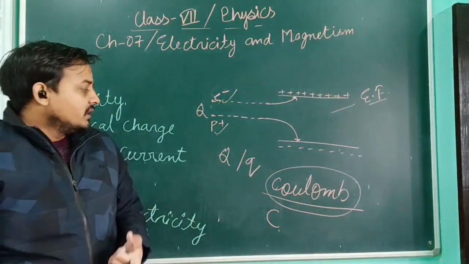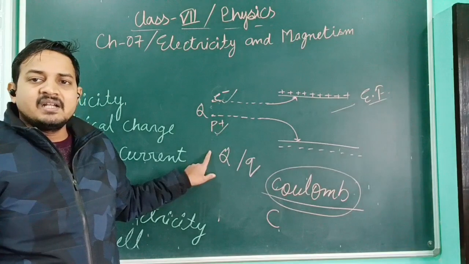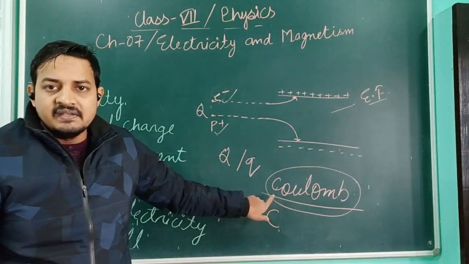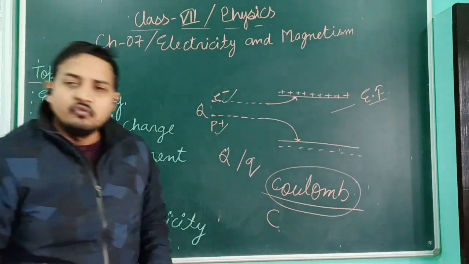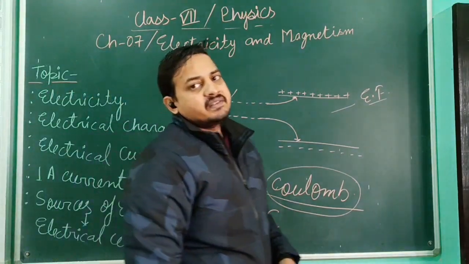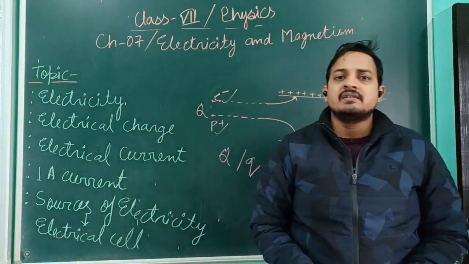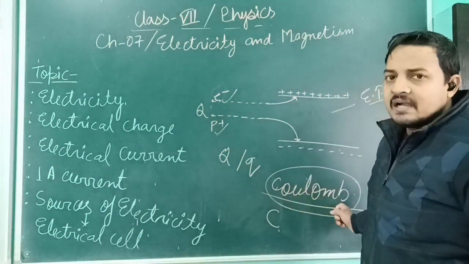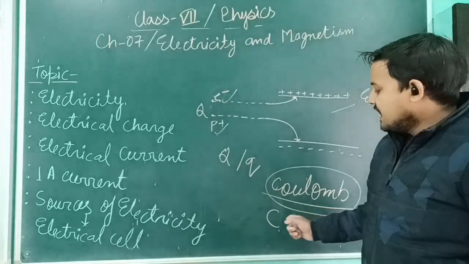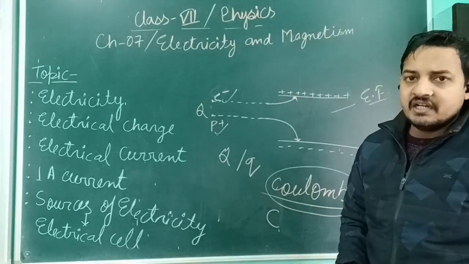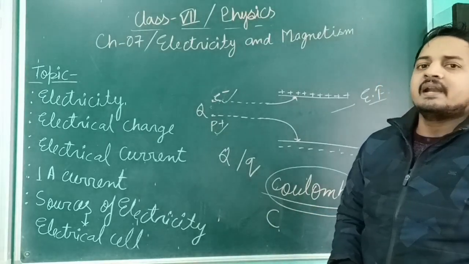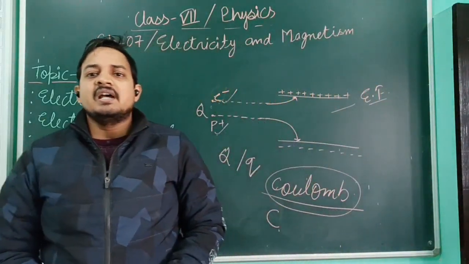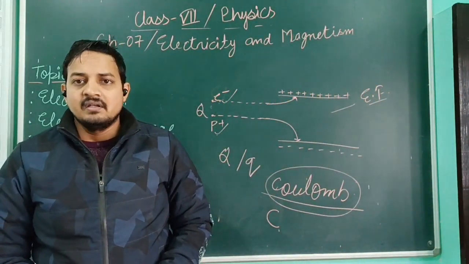So charge is represented by capital Q or small q. The unit of charge is Coulomb, which is represented by capital C. Why? Because Coulomb was a scientist. For all units named after a scientist, if we write the full name, we write it with a small letter, and if we write the single or initial letter, we write it in capital. Okay. So this is all about electrical charges.